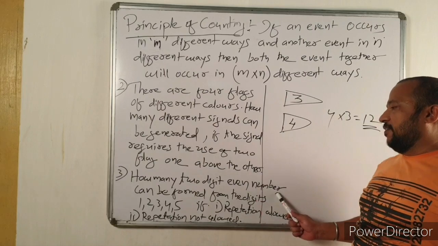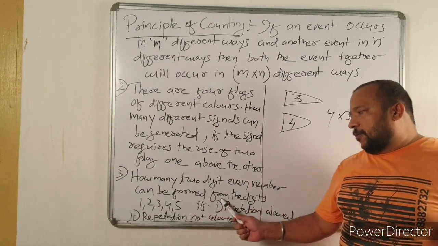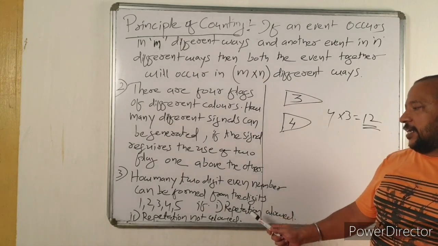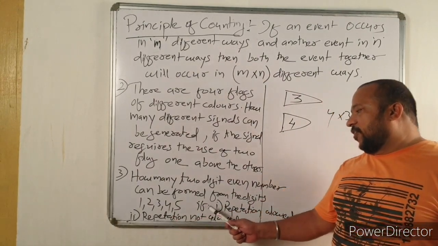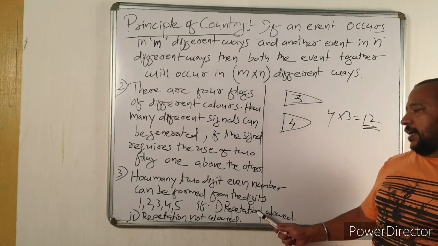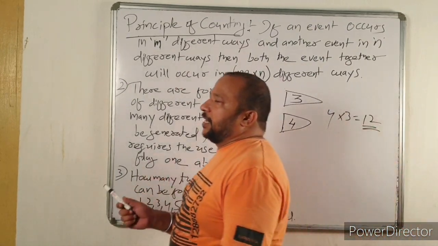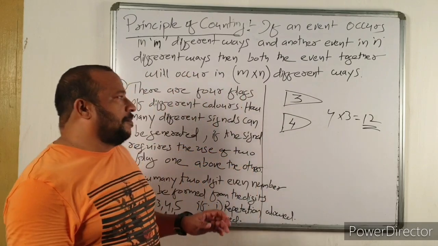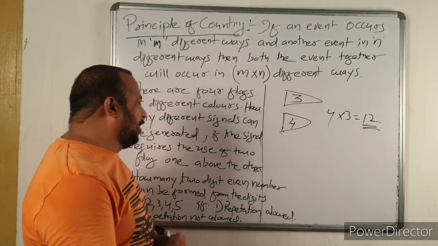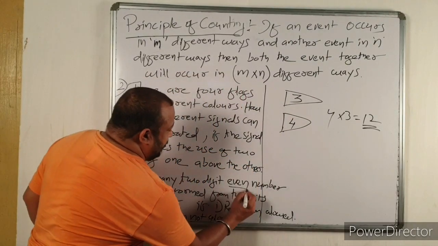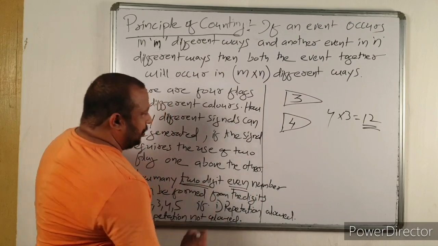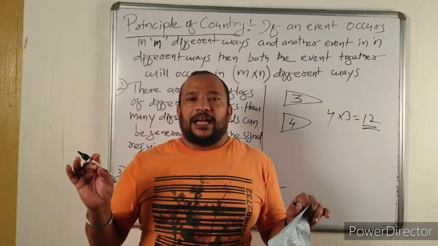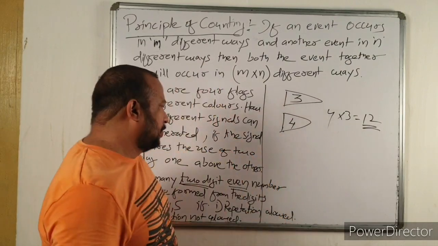How many 2-digit even numbers can be formed from the digits 1, 2, 3, 4, 5 if repetition is allowed, and second, if repetition is not allowed? Now remember, the keywords here are 2-digit and even number. So it is a 2-digit number, and it also has to be an even number.